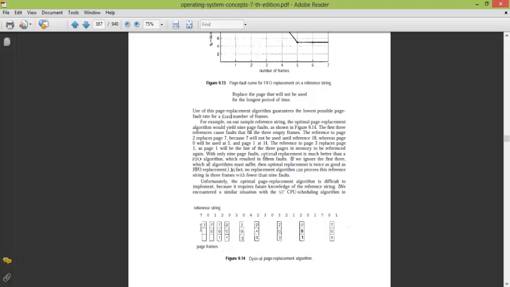So the input sequence is the same. Firstly we will introduce 7, then 0, then 1, so it becomes 701. Now 2 has to come and one of the 3 has to be swapped out. So 2 will see in its future which is used farthest away, that is, out of 701, which is most far in the sequence.